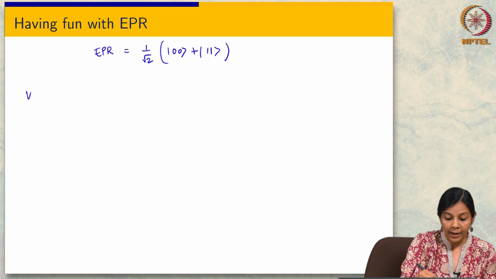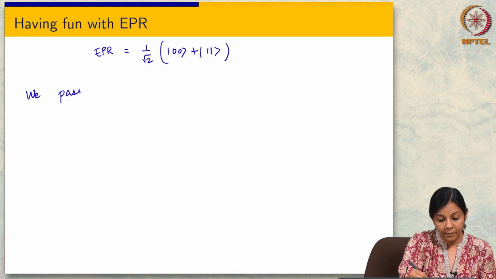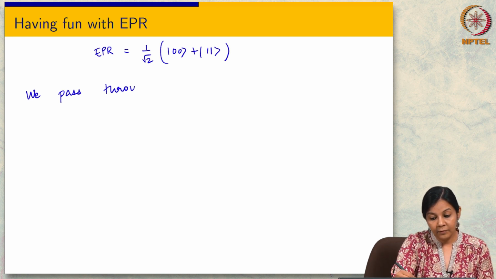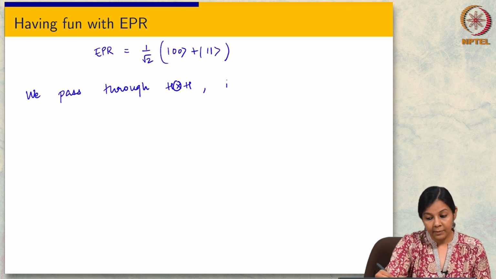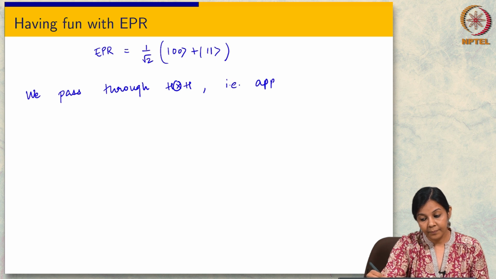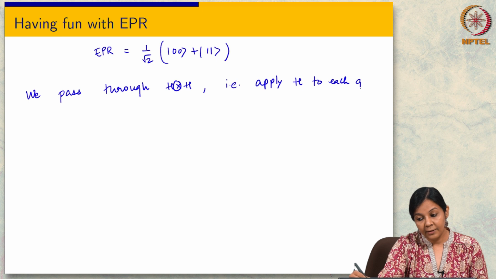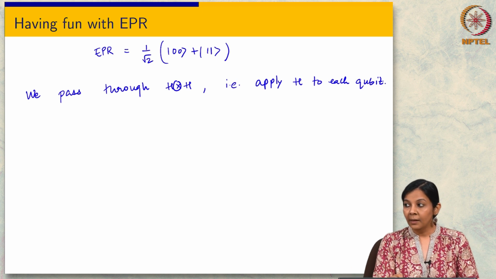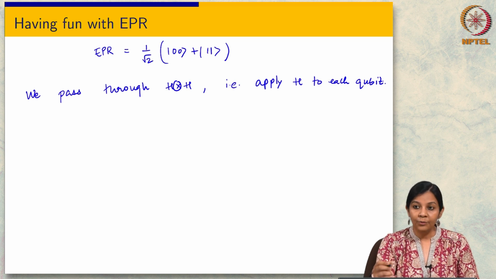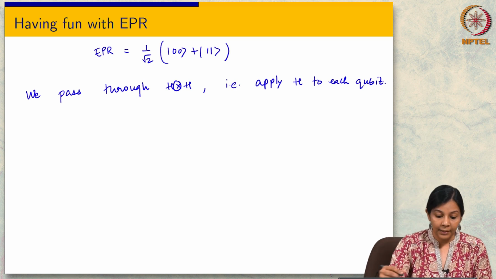Okay, so we pass this through H tensor H, that is, apply H to each qubit. So I'll work it out over here, but I'd like you to work it out yourselves and then compare, right?